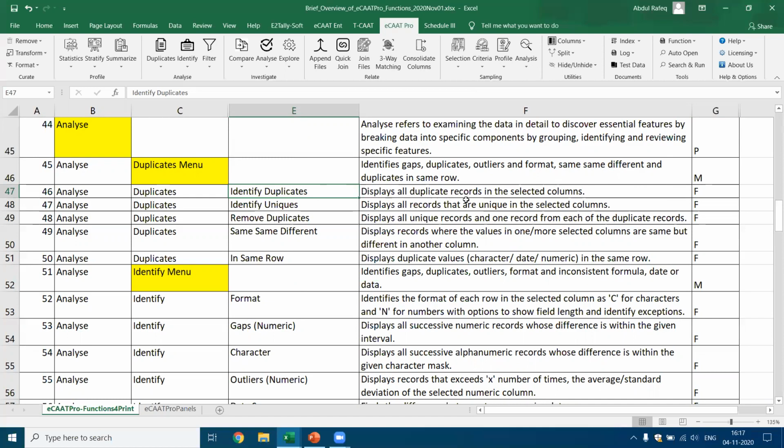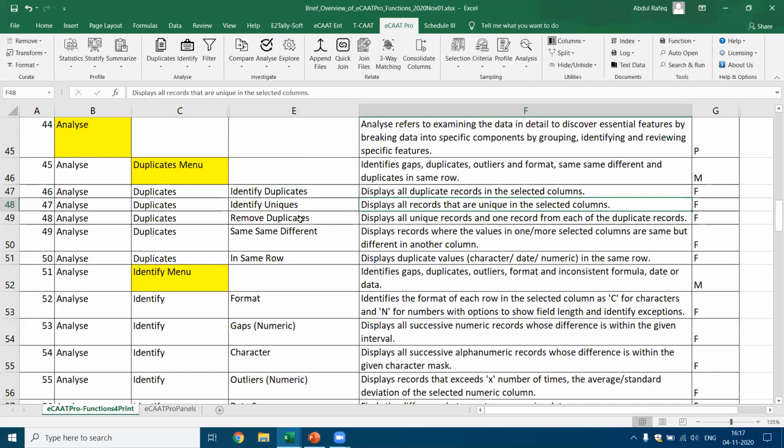There may be thousands of records. It can give you the result in a few seconds and tell you specifically which are the records which are duplicated, or the invoice numbers which are duplicated. Similarly, you want to find out records which are unique, which means these transactions have happened only once during the particular period. You can identify the uniques.